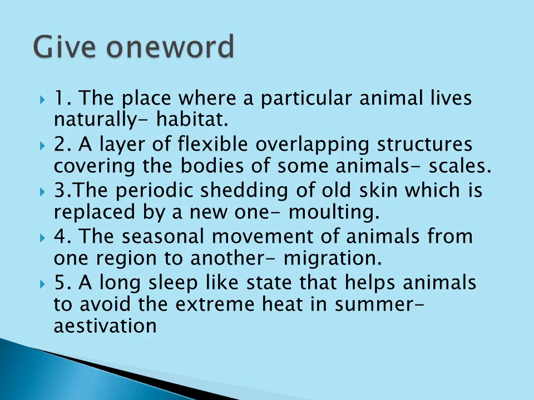Third one, the periodic shedding of the old skin is called moulting. Fourth one, the seasonal movement of animals from one region to another is called migration. Fifth one, a long sleep-like state that helps animals avoid the extreme heat is called aestivation.